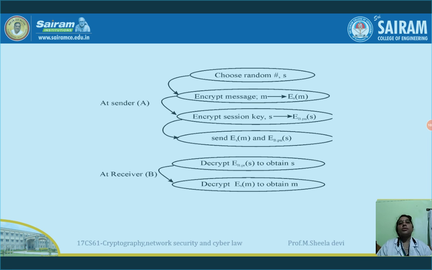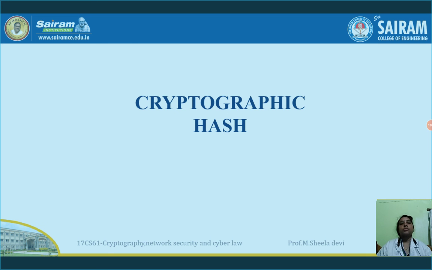So I send the encrypted session key, which is encrypted with the public key of the receiver. The receiver decrypts the session key with his own private key and gets the session key. But how does he decrypt the messages? With the help of the session key which he received. So this is what is there in the RSA.